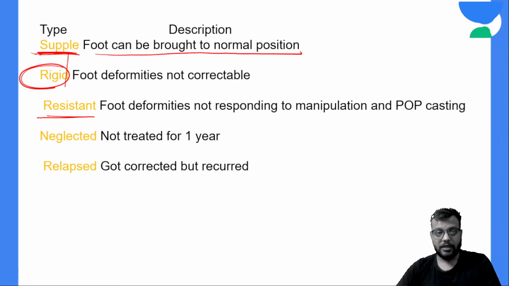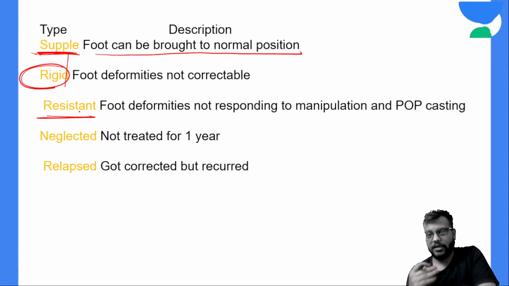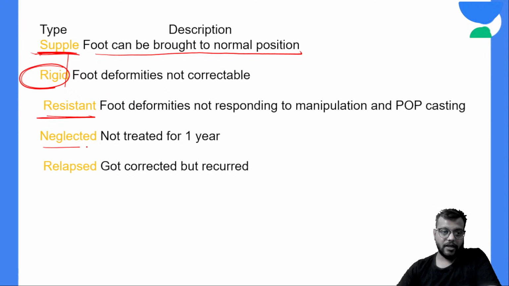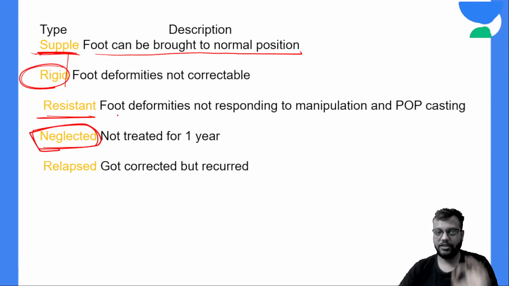Resistant CTEV refers to the patients who have undergone the entire protocol of the manipulation, POP casting, etc., but still the deformity is not corrected. It is called as the resistant. Whereas neglected ones are those who have already been diagnosed कि yes, this child has CTEV, but still the child has not undergone any treatment for 1 year. That is called as the neglected CTEV.